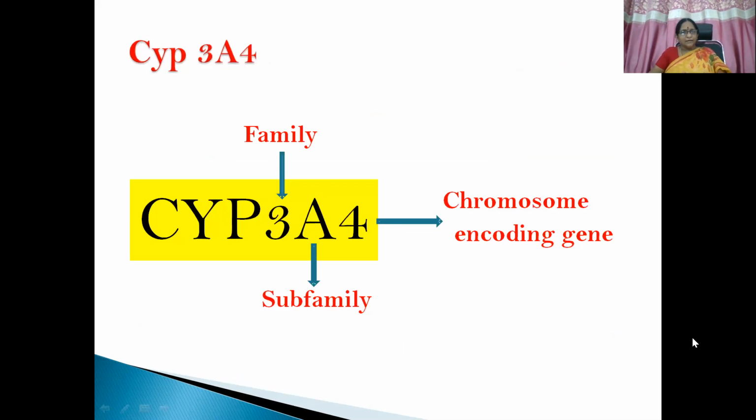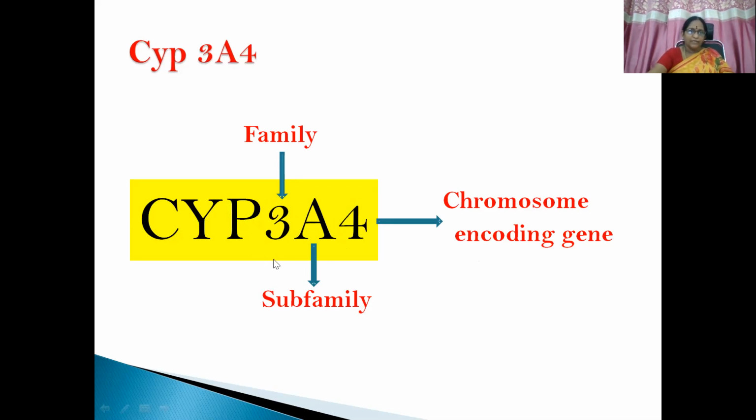So among the cytochrome P450 family, we usually come across cytochrome P3A4. So what is this 3A4? 3 denotes the family of that particular enzyme group, A denotes the subfamily, and 4 denotes the gene number which encodes that particular enzyme.